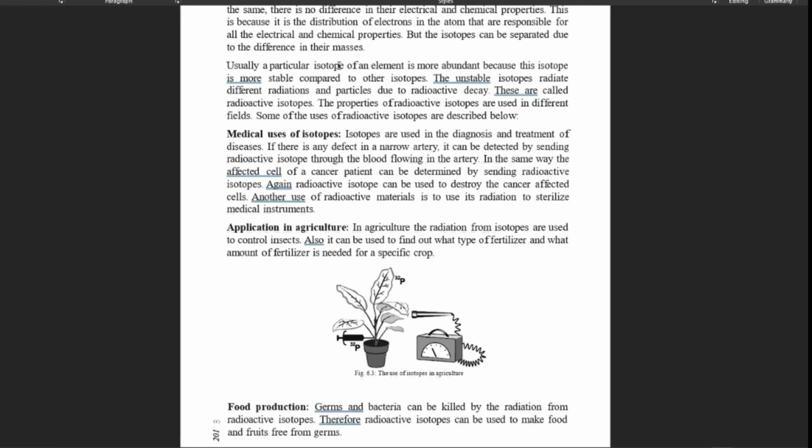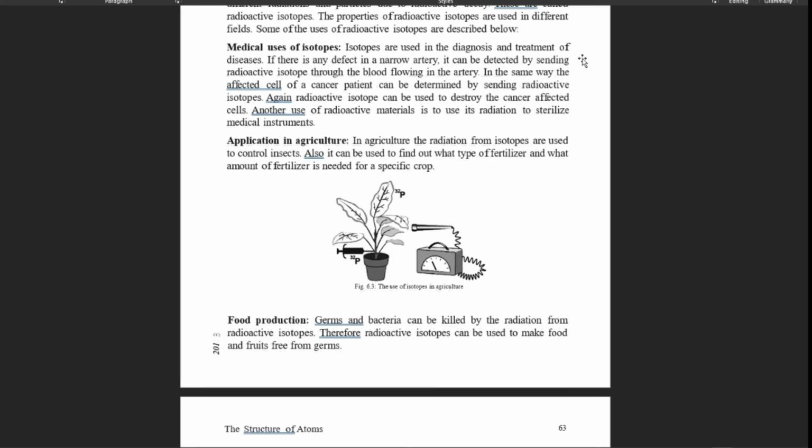Usually a particular isotope of an element is more abundant because this isotope is more stable compared to other isotopes. So these are abundant, as I've given you the examples. So they will be used properly. Medical uses of isotopes: isotopes are used in diagnosis and treatment of diseases.